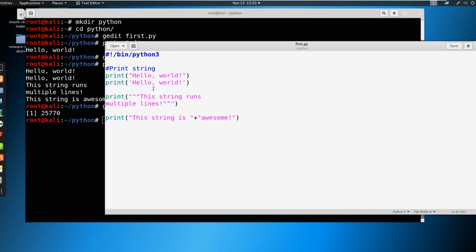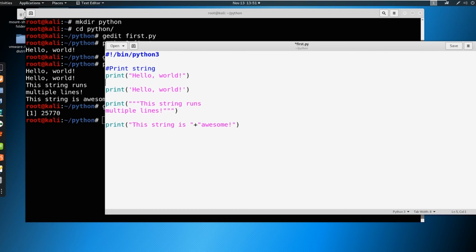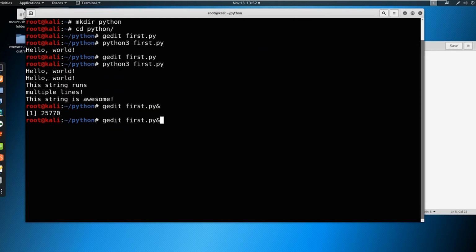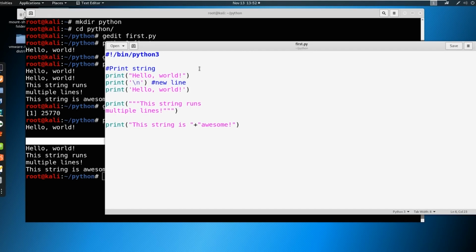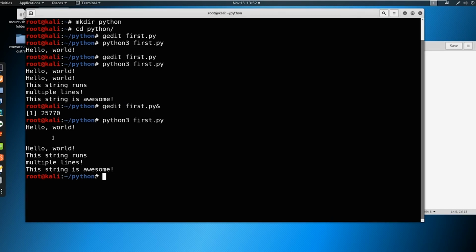Let's say that we did want to put a line in between these two hello worlds. What we can do is print this. We can say something like a backslash n like this, if I could type today, and we close this off. You could put a little note next to it so you remember, and just say new line. So when you have that \n, that prints out a new line. Let's save that and take a look. And there you go, you have a new line put in there. So, a quick and easy way to add a line in, or a line break.